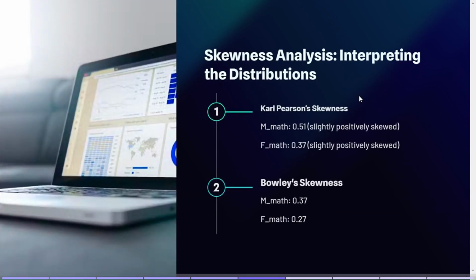I analyzed skewness of data to understand its symmetry. Both male and female scores showed slightly positive skewness, meaning the scores were slightly pulled toward the higher end. This suggests a slight tendency for higher scores to occur, but the data remains relatively balanced.